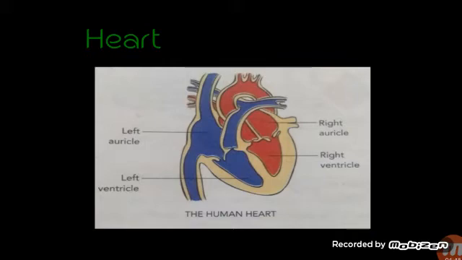What does the heart do? The heart is a strong muscular organ. It is like a pumping machine. It contracts and relaxes continuously to pump blood to all parts of our body. If you touch your heart, you will hear a sound, that is the lub dub sound. So it is the pumping. It is a machine that regularly pumps, and it contracts and relaxes continuously to pump blood to all parts of our body. So this is the work, the function, of our heart.